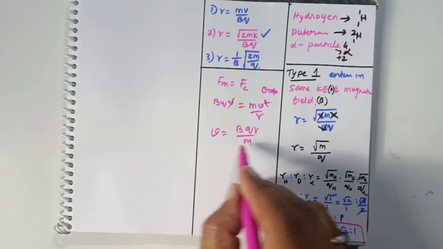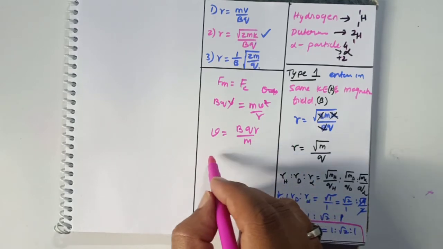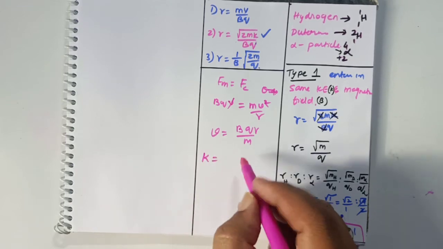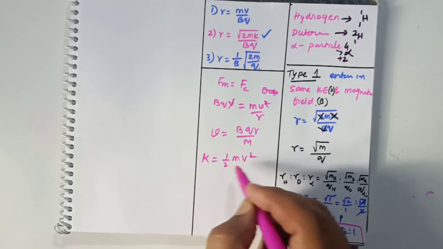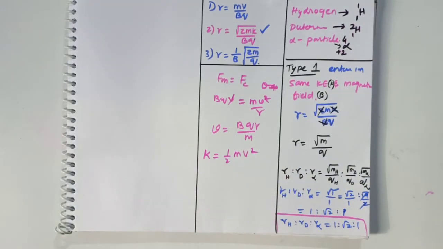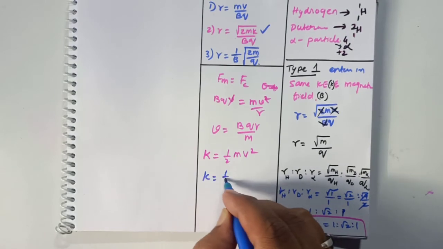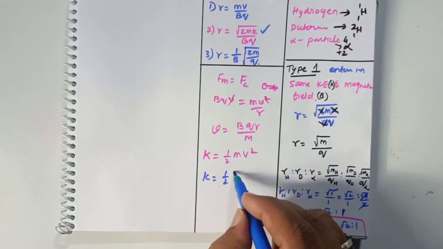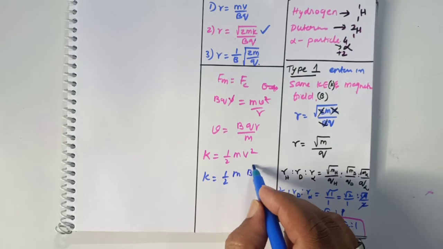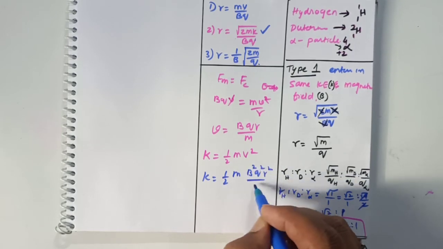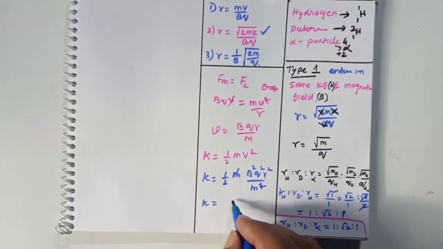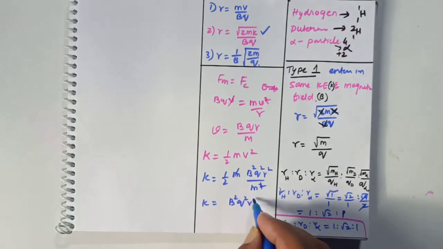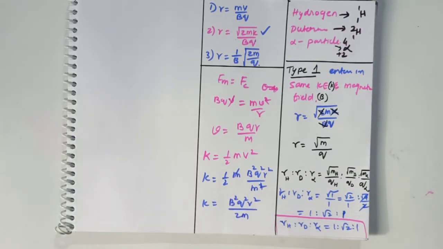You can find out the kinetic energy also. Kinetic energy of these particles is given by half m v square. So kinetic energy is equal to half m, and in the place of v square you write B square q square r square by m square. Here m and m square get cancelled, so kinetic energy is given by B square q square r square by 2m. Then what happens here? Let us see.